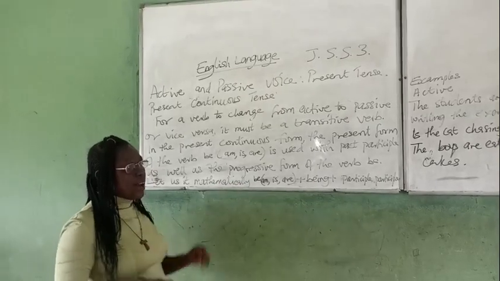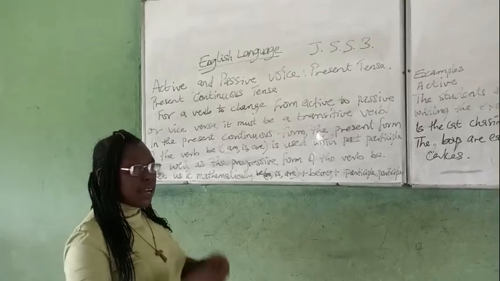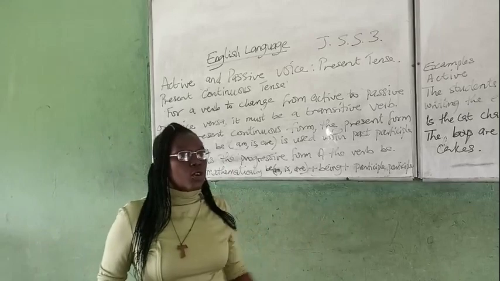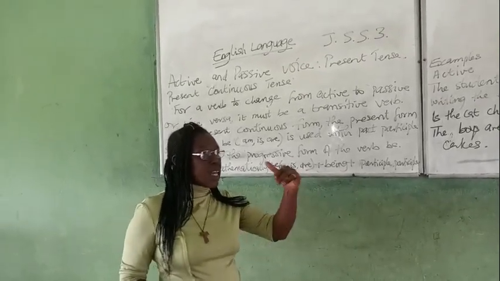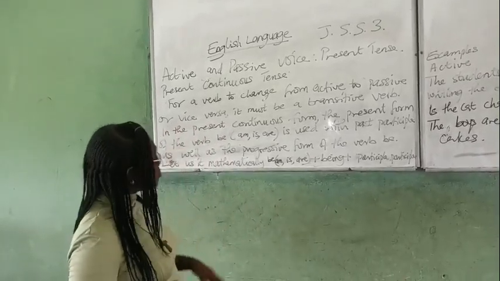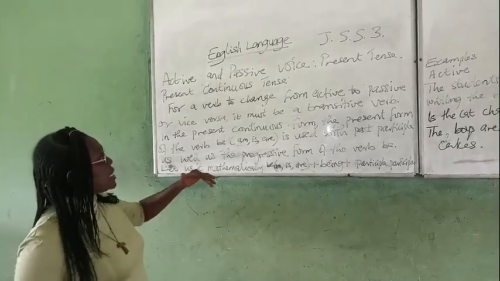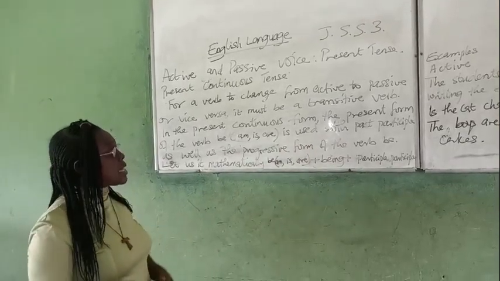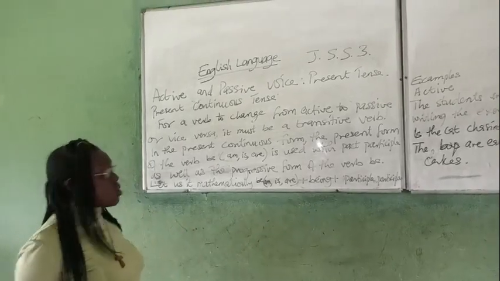But where you have the verb that acts on something, then in that case you have a transitive verb, and that transitive verb will now be changed to passive. In that case, you are now more interested in the object than the subject when you change over to passive. Then I mentioned also that we change active and passive according to tense. Under present tense, we have done simple present. Today we are looking at present continuous.